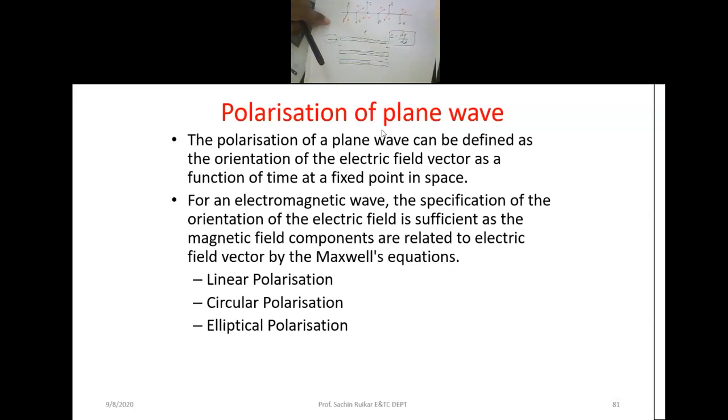We need to see what happened to this particular field. Charges at this particular place, when current is propagating, try to move to the positive part. It means current is propagating in that direction.